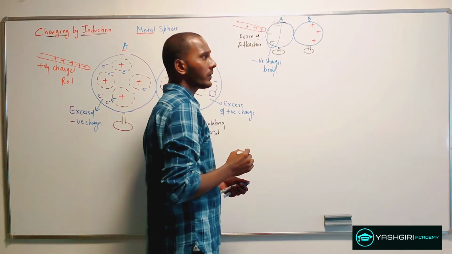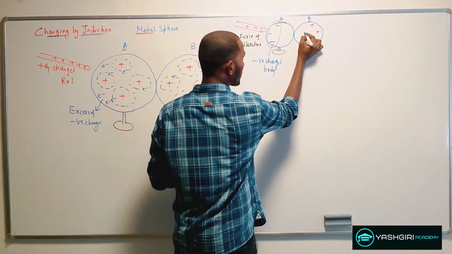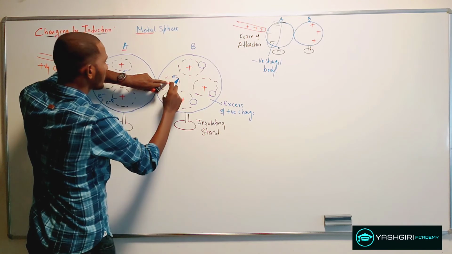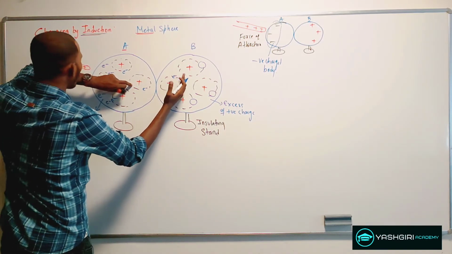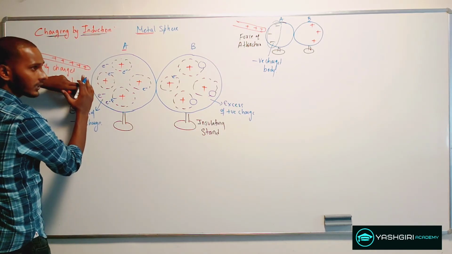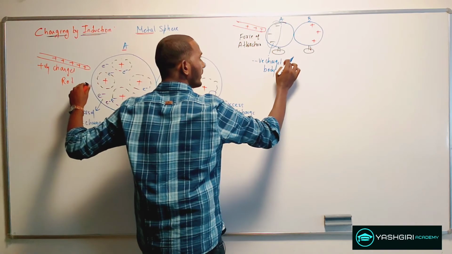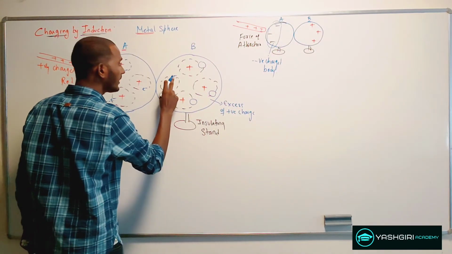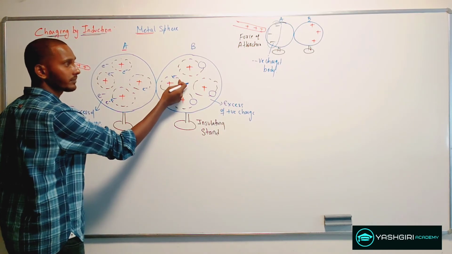So it will further oppose the incoming electrons. Now there are also electrons present in the spheres B or else the sphere A. It's not that all the electrons are available on this side. After some time, this part will start repelling the incoming electrons from this side.